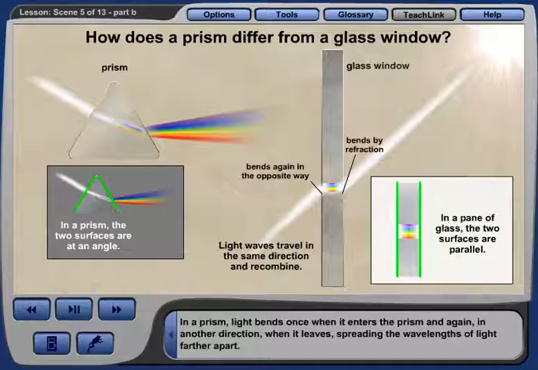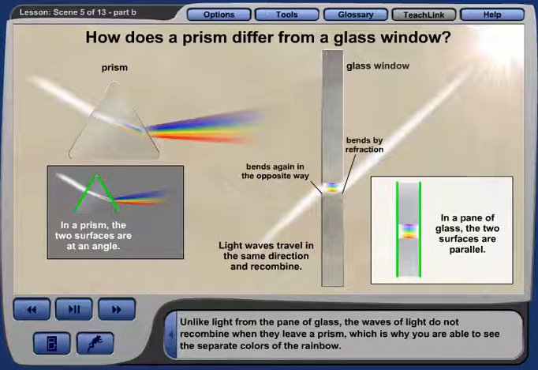In a prism, light bends once when it enters the prism, and again in another direction when it leaves, spreading the wavelengths of light farther apart. Unlike light from the pane of glass, the waves of light do not recombine when they leave a prism, which is why you are able to see the separate colors of the rainbow.